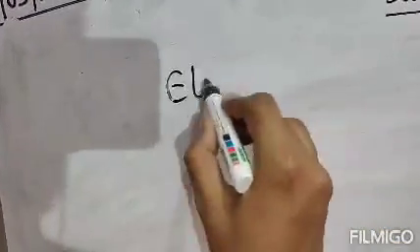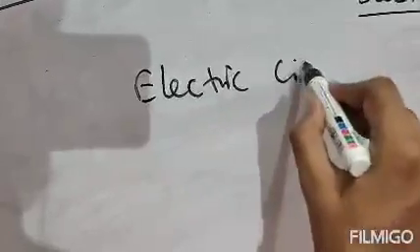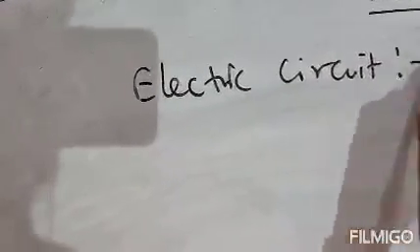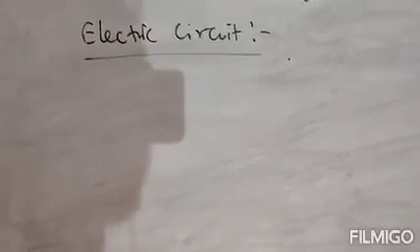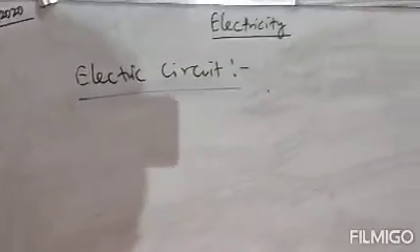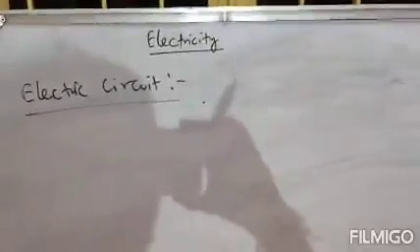Electric circuit. Next, electric circuit. How does an electric circuit look like? Clear? You have to know how an electric circuit looks like, because in an electric circuit there is a battery, there is a switch, there is a bulb. Clear? There is a resistance. So all these parts comprise an electric circuit. So many times a question is asked to draw a diagram of an electric circuit.